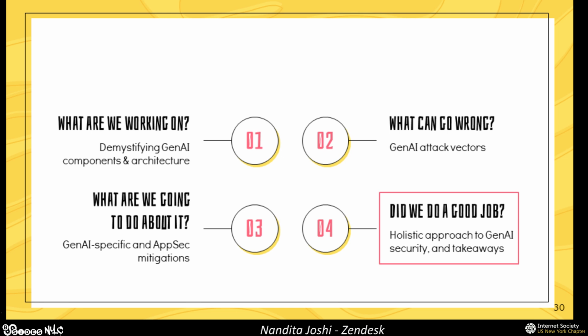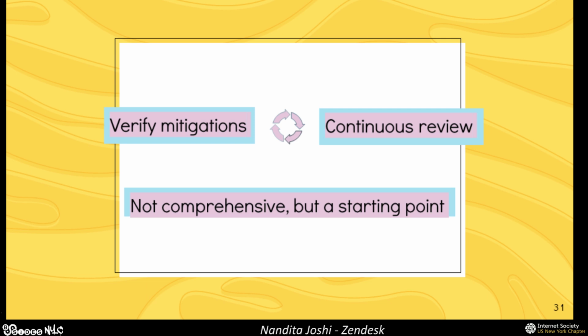So we've talked about what we worked on for today, what can go wrong with it, and some ways of securing this. Did we do a good job? You tell me. I think this is a starting point. It's not comprehensive, but this is a place to get started. We do need to talk a lot more about AI and LLM security. And in your threat modeling four-step approach, the final step, which we're not going to be talking about here, is doing the actual work of talking about all of these threats and mitigations with your teams, and then verifying these mitigations and ensuring they are working as expected. This is really a continuous cycle that you want to have on an ongoing basis.